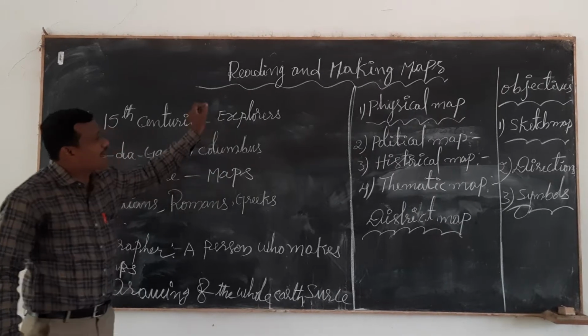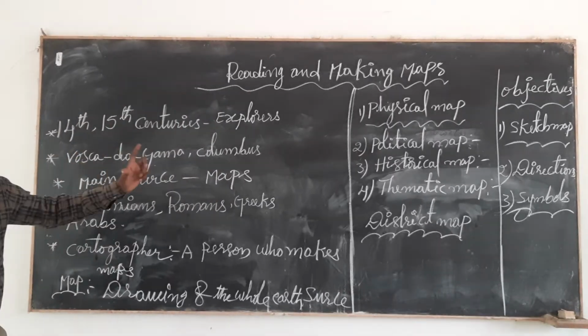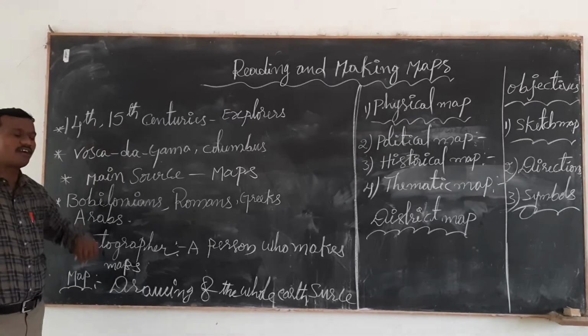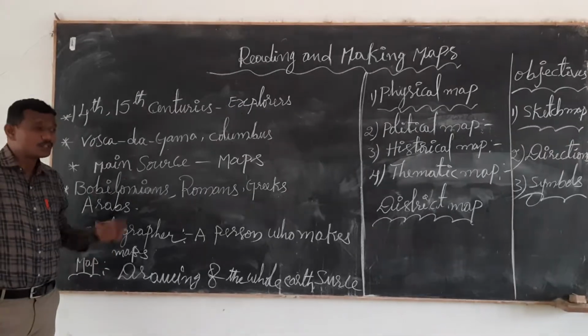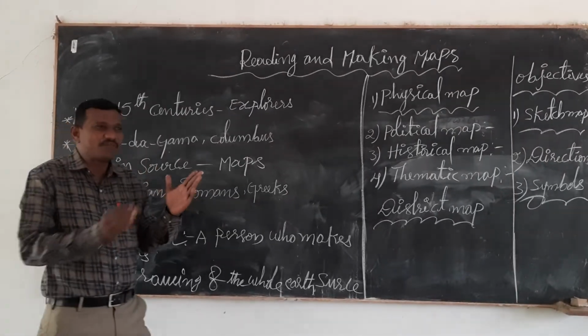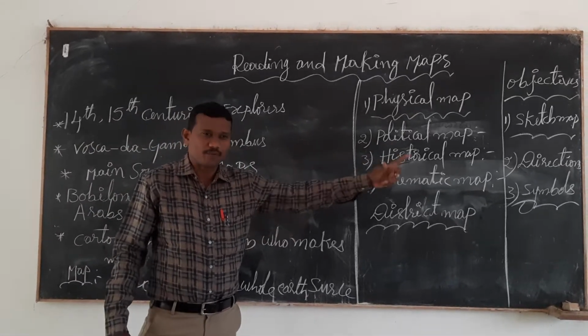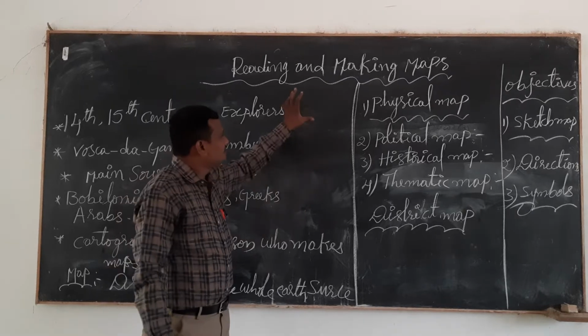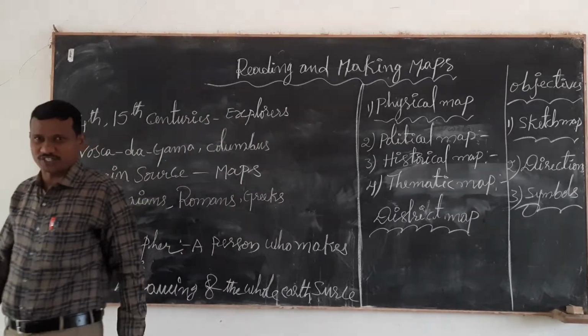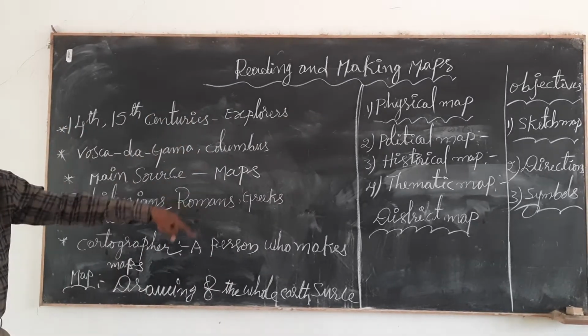But a single map cannot give sufficient information. So that's why people use different types of maps. Then only do people know sufficient information. A single map cannot show all the information, that's why people use different types of maps.